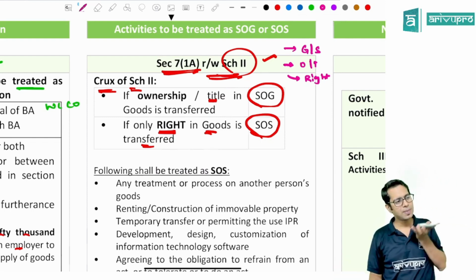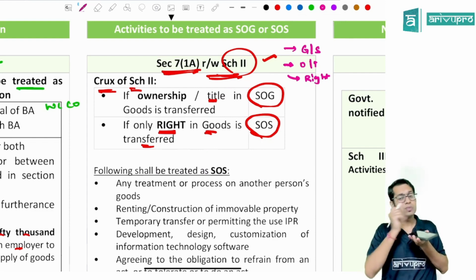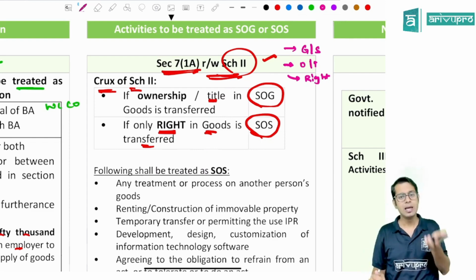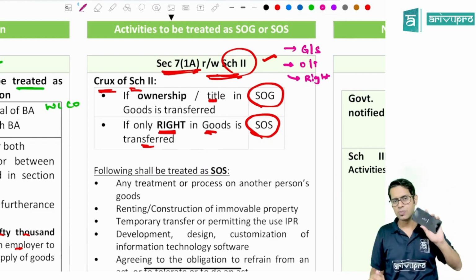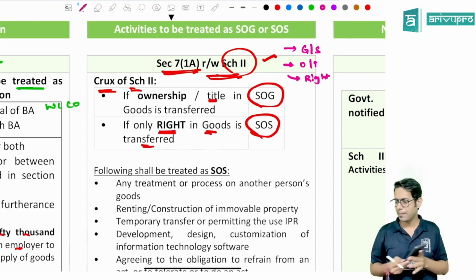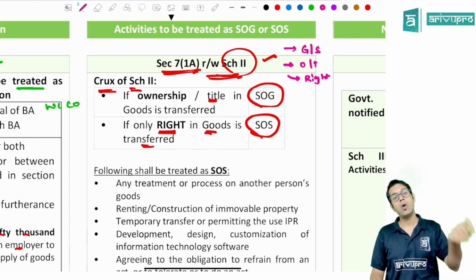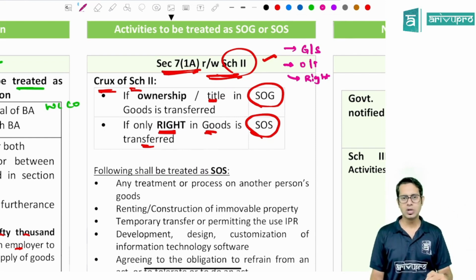So what will happen when I purchase this mobile phone? The ownership of this mobile phone will be transferred to me. Meaning, say OnePlus was the owner of this mobile phone. Now I am purchasing this phone from them. Now I am the owner of this phone, correct? Because the ownership of this phone is transferred. So this transaction we treat as supply of goods.